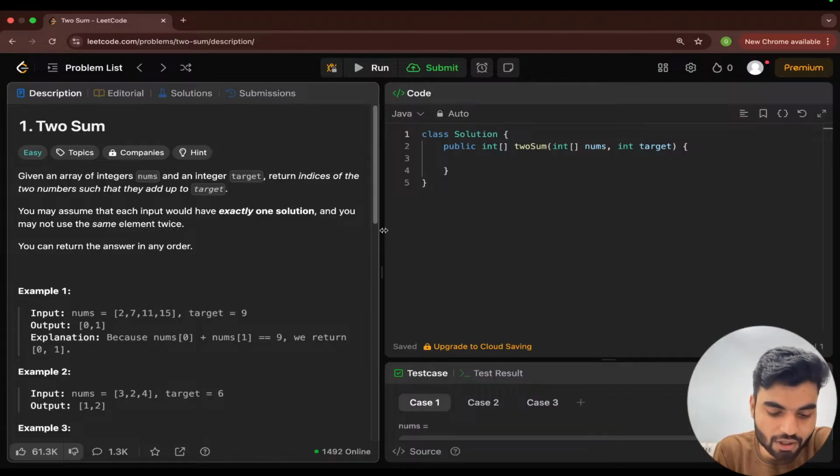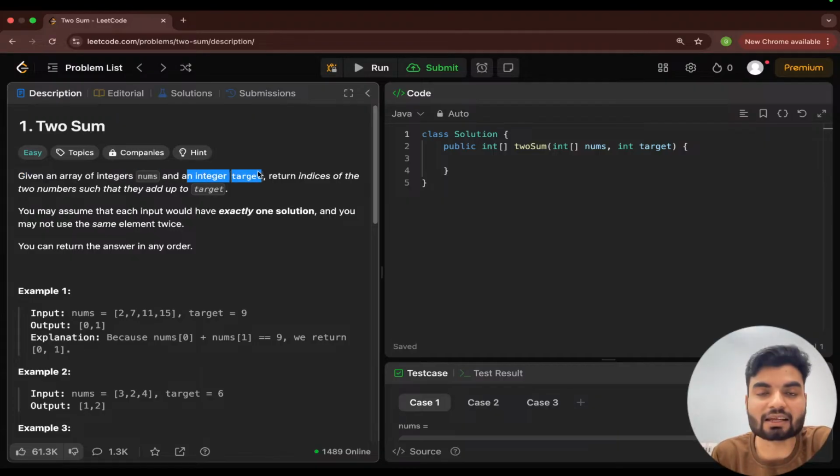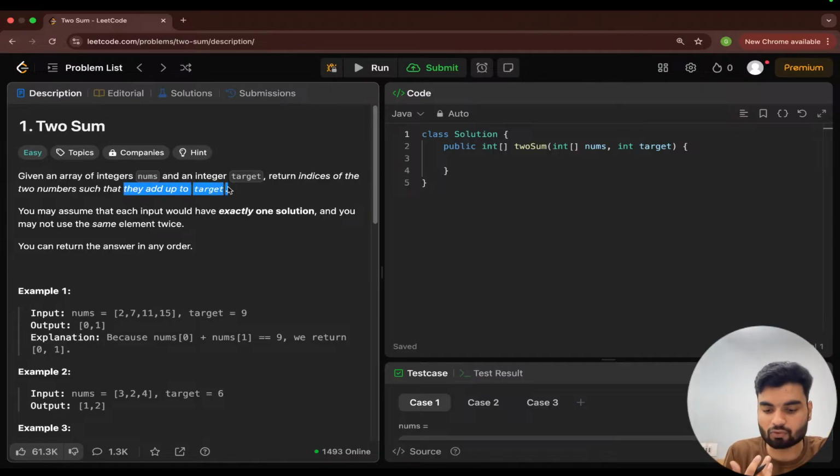Cool, yeah. So now here we have the problem statement, Two Sum. What basically this problem says: given an array of integers nums and an integer target, we have two things. One is the nums array, the second thing is a target. Return the indices of two numbers such that they add up to the target. So what we have to do is return the indices, meaning indexes, of the two numbers.